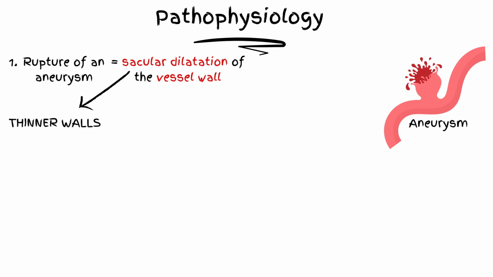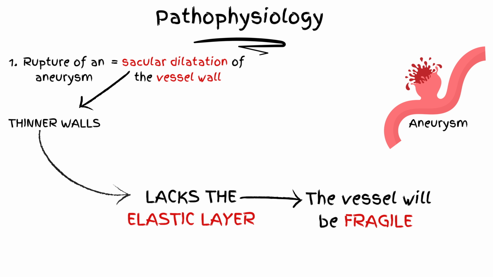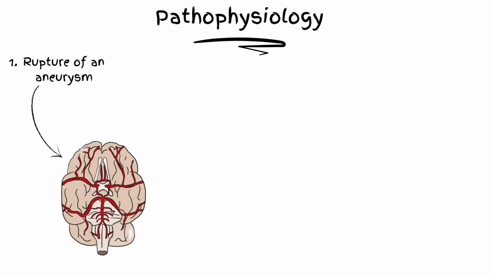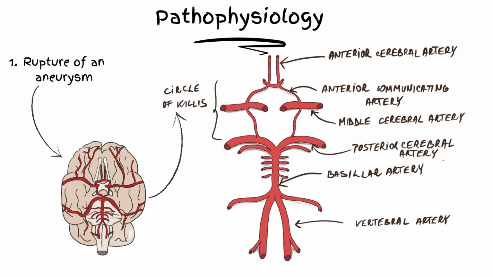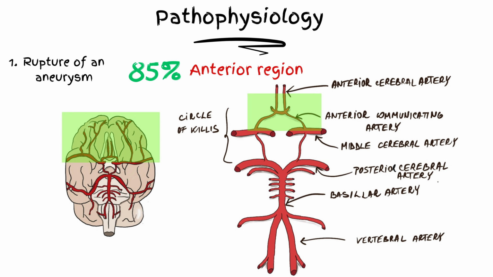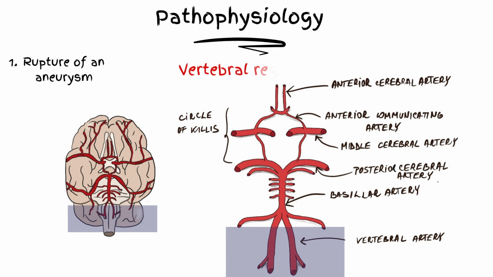More precisely, it lacks the elastic layer of the wall, so this will make the blood vessel more fragile and susceptible to rupture. This dilatation is usually spotted on the circle of Willis. In over 85% of aneurysms is in the anterior region, affecting the anterior communicating artery. It can also involve the posterior communicating artery, or the vertebral artery.